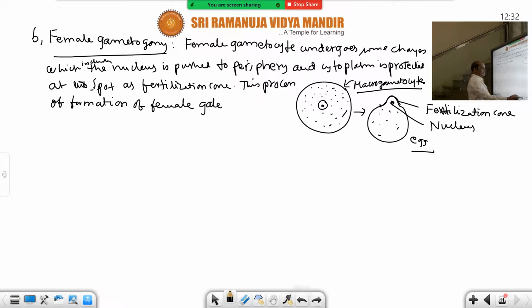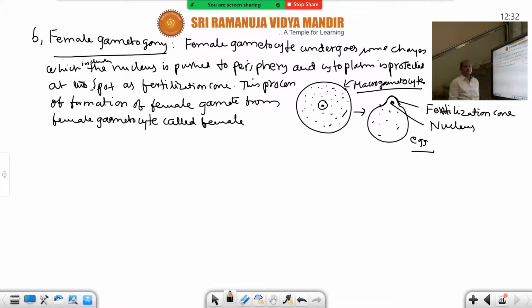Female gamete from female gametocyte is called female gametogeny, or maturation. Formation of male gametes is exflagellation. Formation of the female gamete from the female gametocyte is called female gametogeny or maturation, because these changes occur.